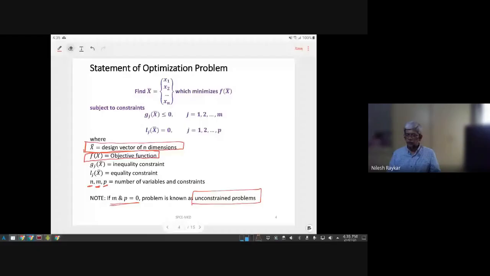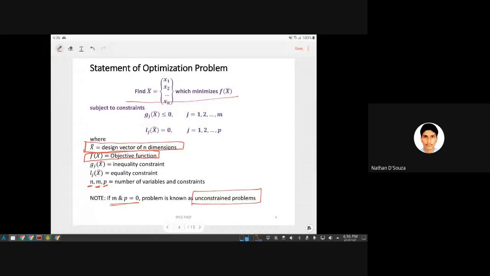So is there a mathematical way of defining this thing? This is a standard way of defining an optimization problem. Not that you cannot write it as maximize efficiency. You can do that. But all the algorithms which are written, if you are going for any standard code or standard library function, would be written in order to minimize the objective function. So can you think of a way by which you can convert a maximization problem into a minimization problem?